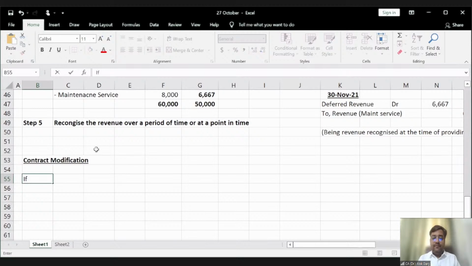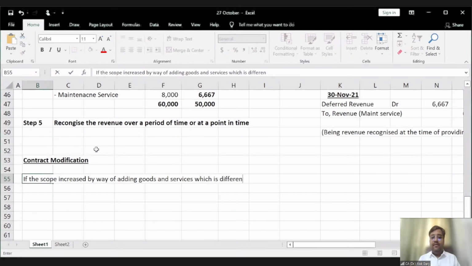If the scope increased by way of adding goods and services, which is different from the earlier one. When I'm saying different, I'm not talking about nature.